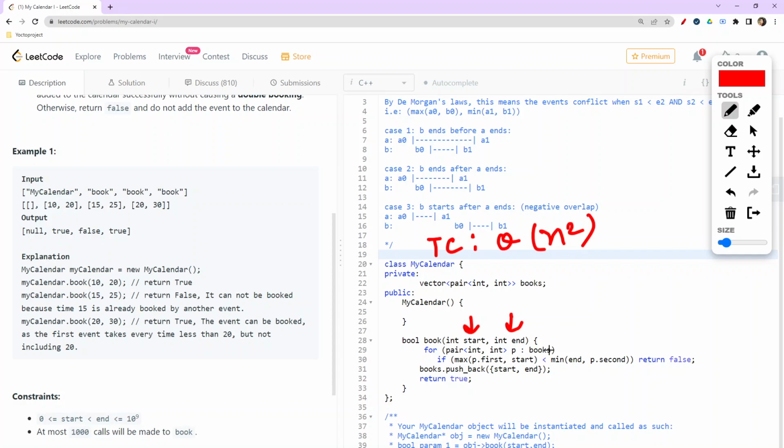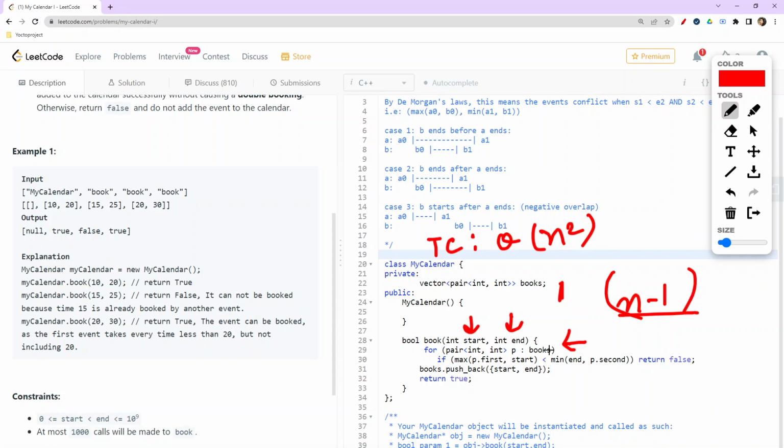That's why n time it is for this, and if n events are stored till now, then at the worst case scenario we have already added n minus 1 events, right? So we would be checking all these n minus 1 events for a single event, that is the last nth event.